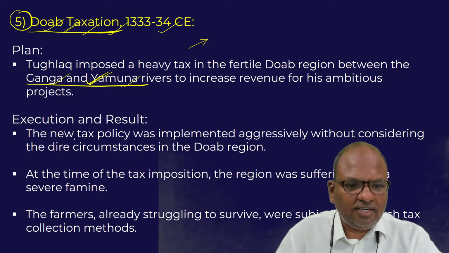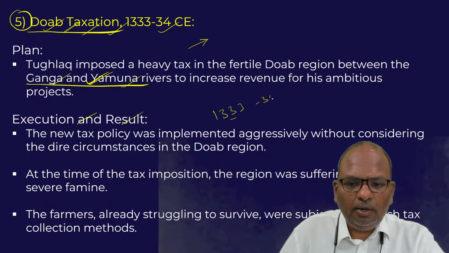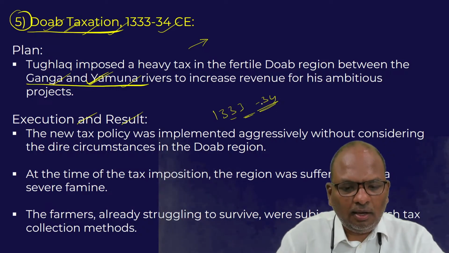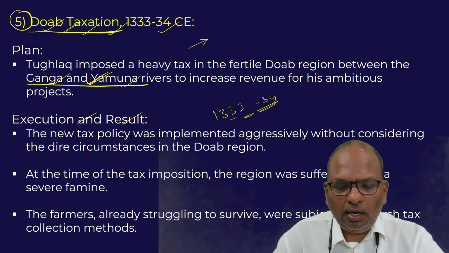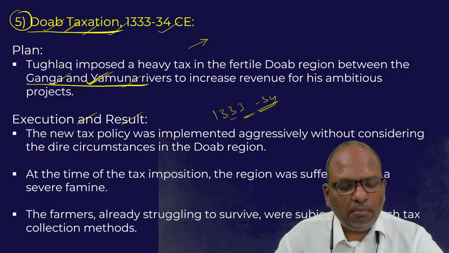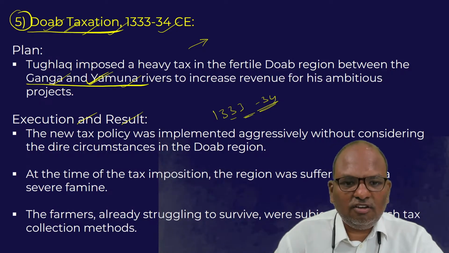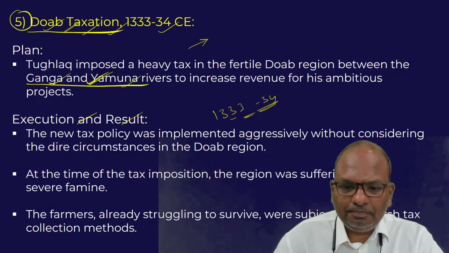But what was the result? Unfortunately, in 1333-34, monsoons failed, and as a result, famine-like conditions began to appear in the Doab region.